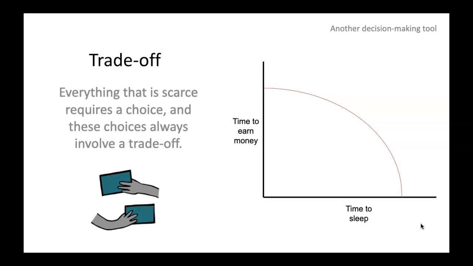Everything that is scarce requires a choice, and these choices always involve a trade-off. And we've been talking about this when you come to class. There's a trade-off. You exchange one thing for another. You exchange your free time in exchange for, hopefully, a better future because you are being disciplined to get a better education.